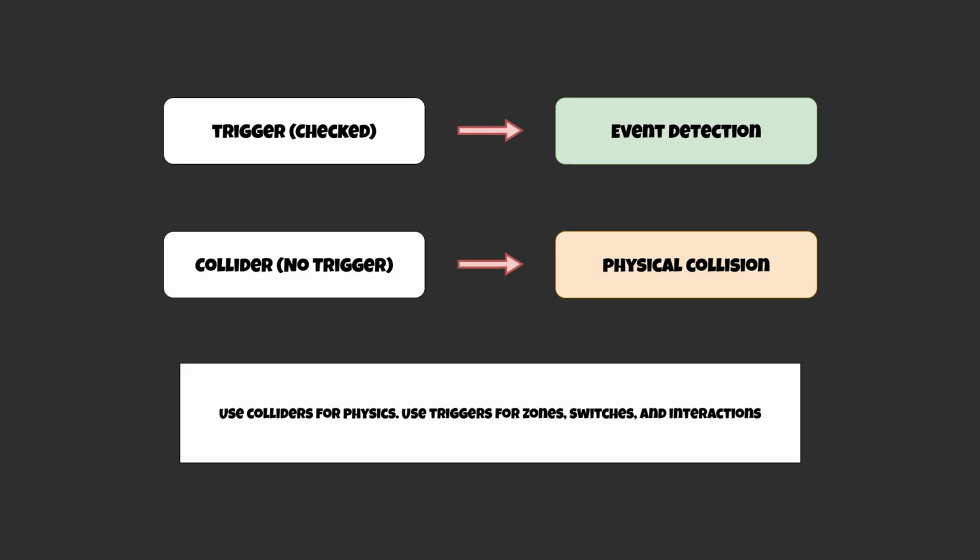The key differences to remember when working with triggers or colliders is that triggers are for event detection and colliders are for physical collisions. Use colliders for physics and triggers for zones, switches, and interactions.